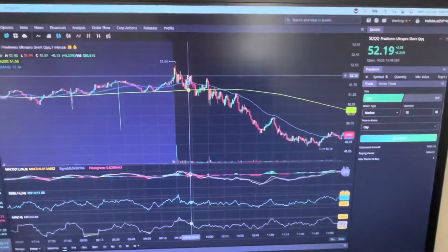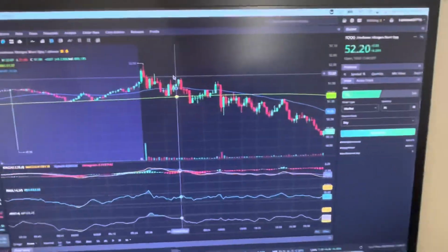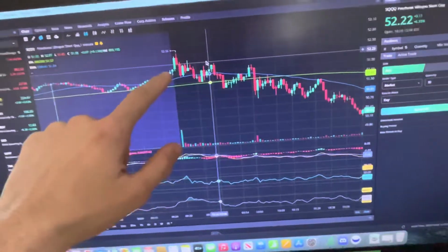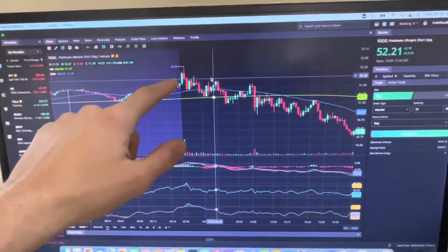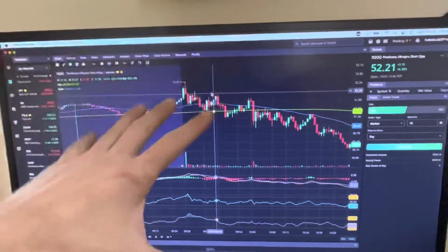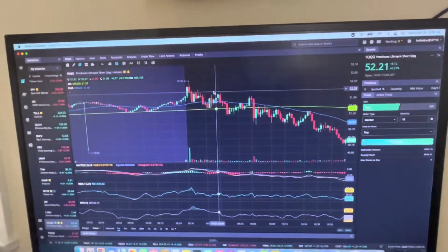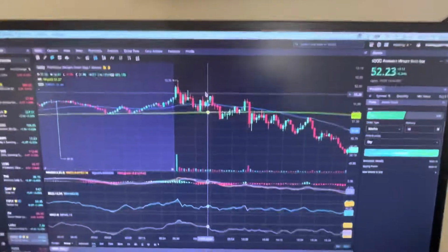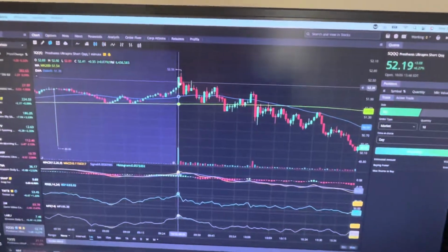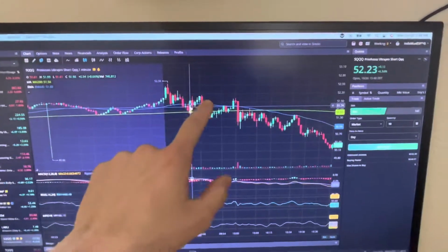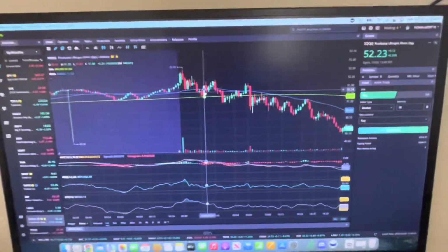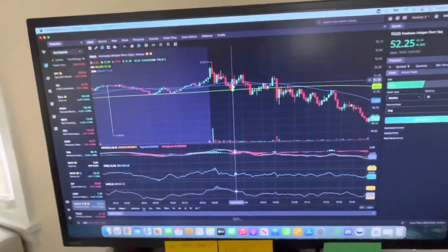So SQQQ, as soon as the market opened, was very volatile in and around here. On this candlestick, I averaged up, right? I bought in on this candlestick initially, but I didn't buy in a large amount. As the market trended up and SQQQ trended down, I saw these lower highs here on SQQQ, and I decided to get out of SQQQ, and I lost some money in that trade.